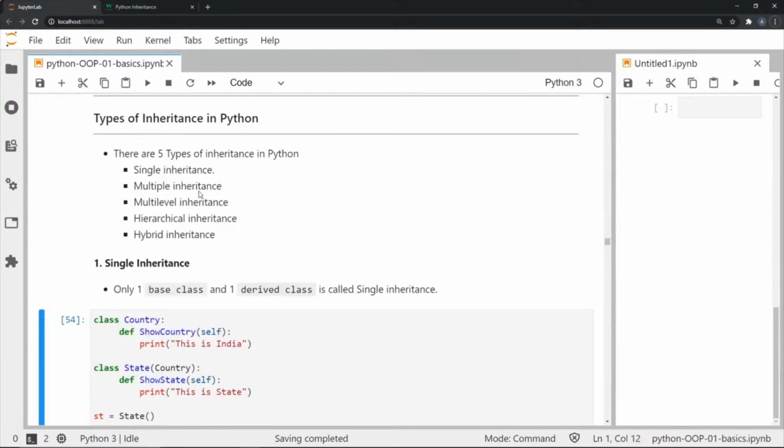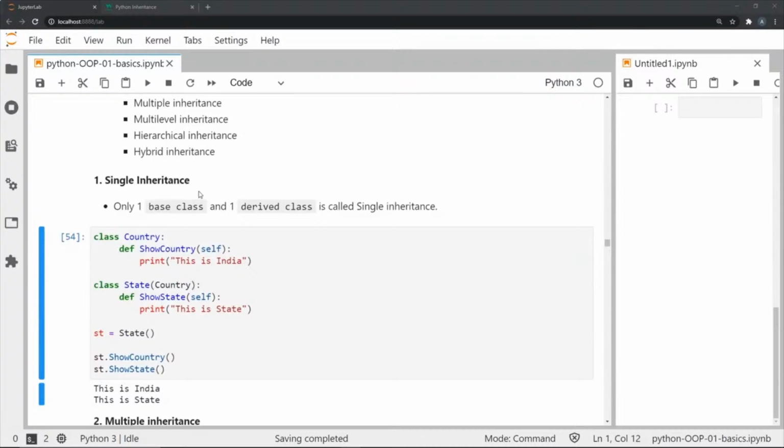Now in the next part of this video, we're going to look at the different types of inheritance in Python. There are basically 5 types of inheritance in Python: single inheritance, multiple inheritance, multi-level inheritance, hierarchical, and hybrid inheritance. So we will go one by one and see each of these examples.